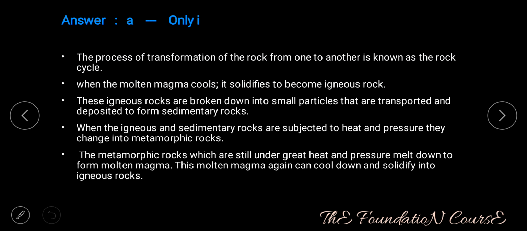The process of transformation of the rock from one to another is known as a rock cycle. When the molten magma cools, it solidifies to become igneous rock. These igneous rocks are broken down into small particles that are transported and deposited to form sedimentary rocks. When the igneous and sedimentary rocks are subjected to heat and pressure, they change into metamorphic rocks. The metamorphic rocks, which are still under great heat and pressure, melt down to form molten magma. This molten magma again can cool down and solidify into igneous rocks.